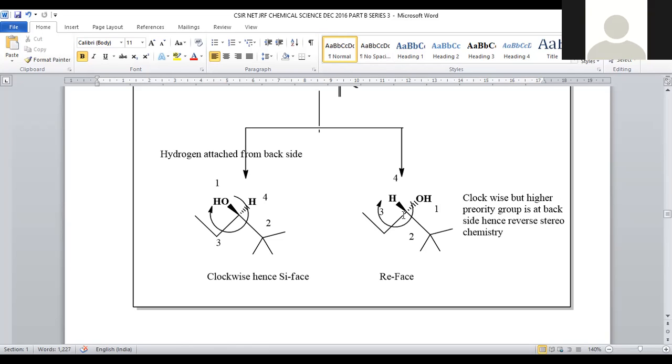Always, during assigning priority, the least priority group should be away from the viewer. If it is towards the viewer, whatever stereochemistry we are getting should be inverted. In accordance with this priority, what we are getting is clockwise, right? That's why we have to assume it will be anti-clockwise, because the least priority is towards the viewer. Hence we can assign Re face here.